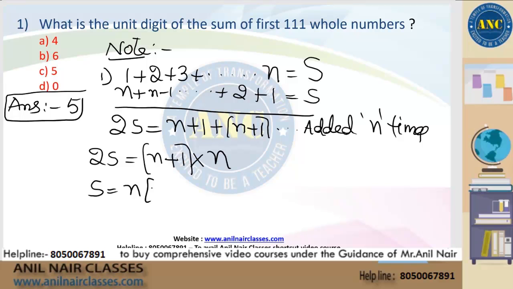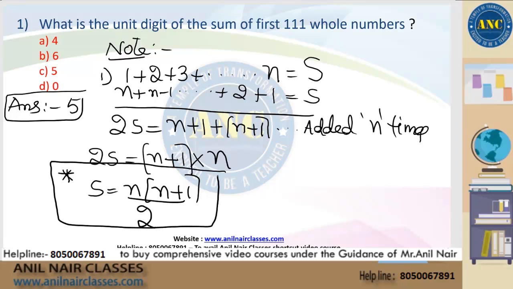So S is n into n plus 1 by 2. Students who cannot remember the formula: this is the sum of the first n natural numbers, given by n into n plus 1 by 2.